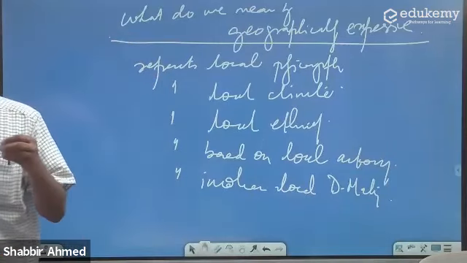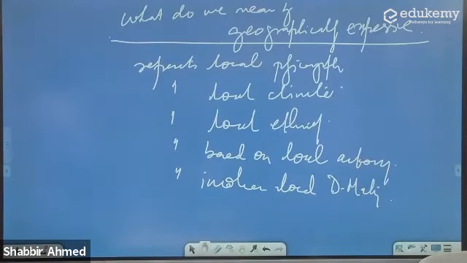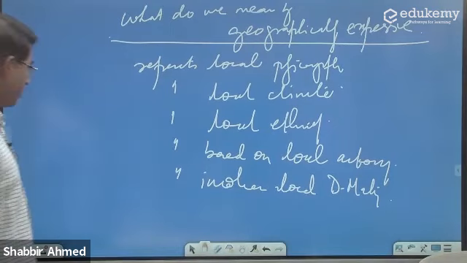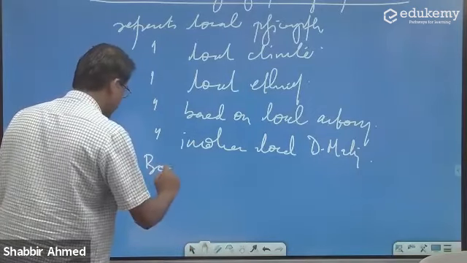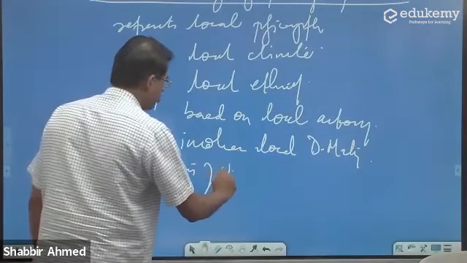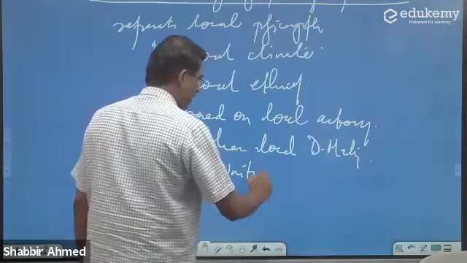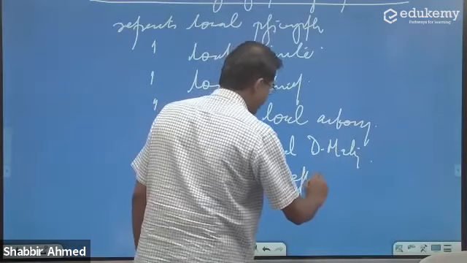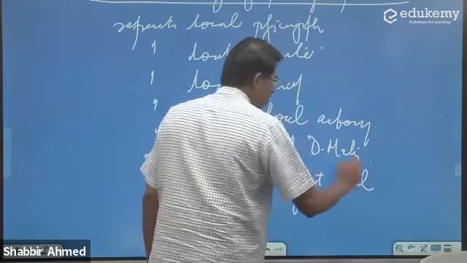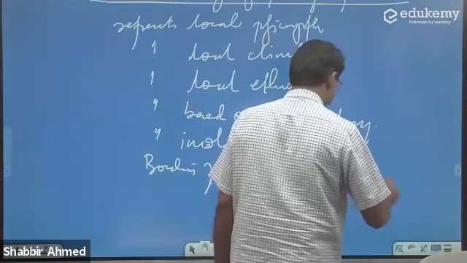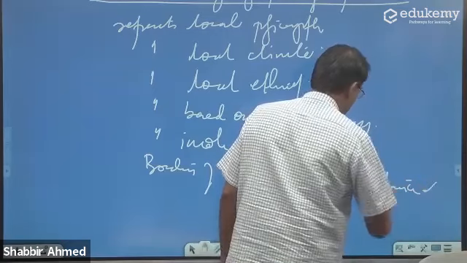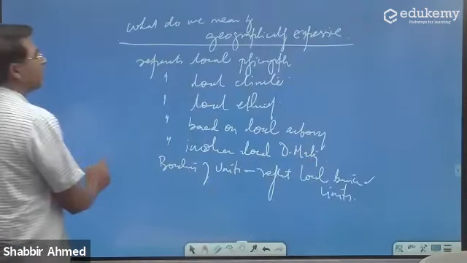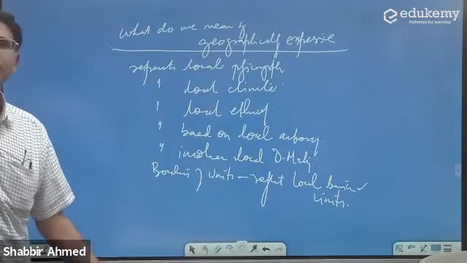Okay, so these are some things you all know. If the boundaries of the units reflect the local barriers and limits. Is it okay? I mean, this is what I'm asking you.